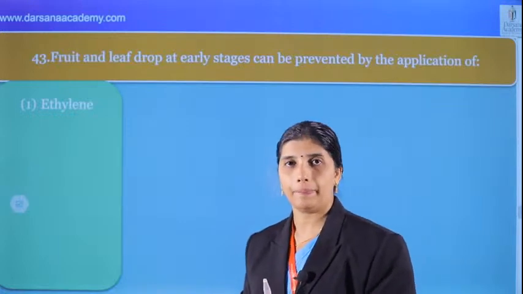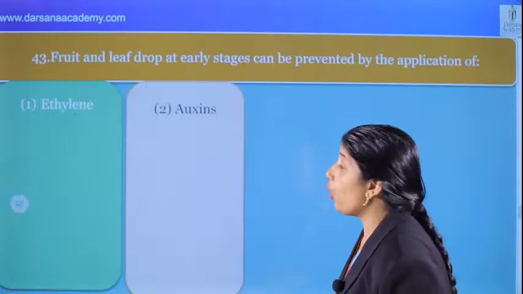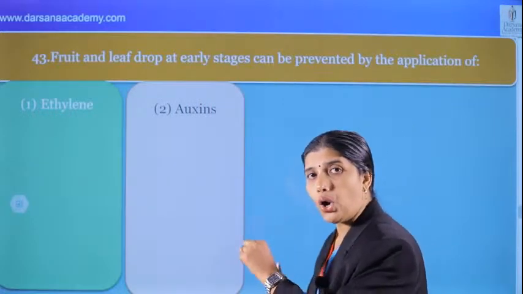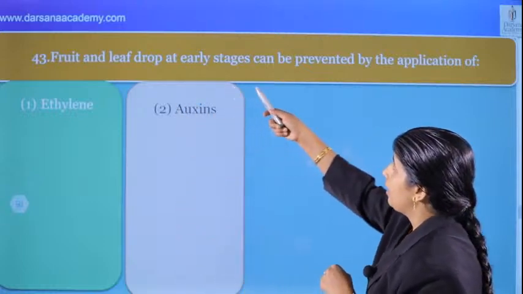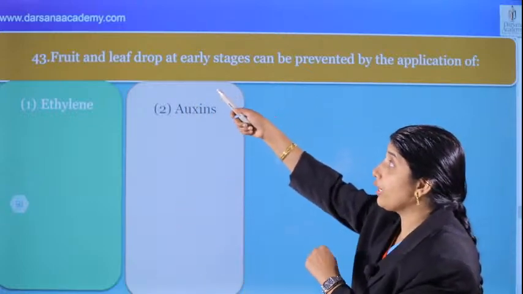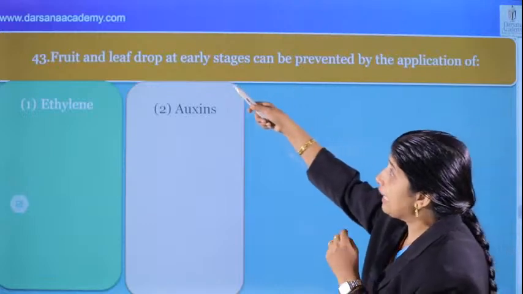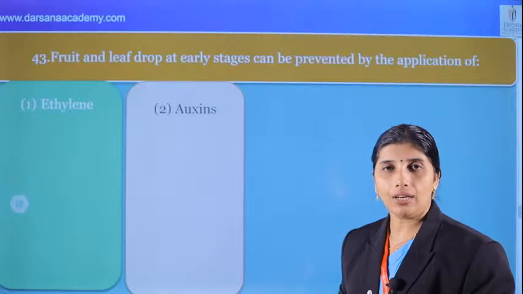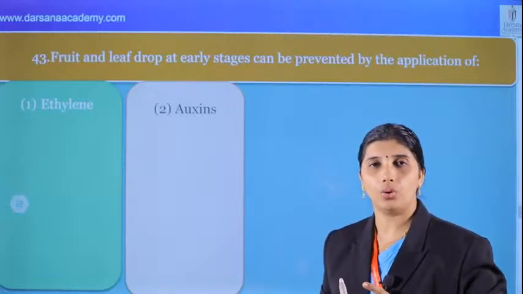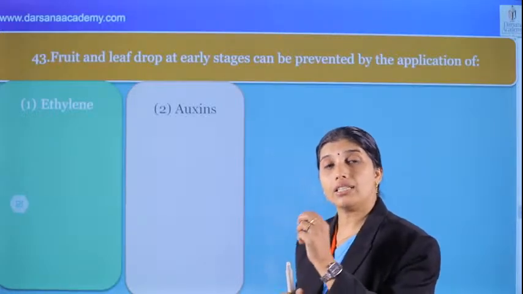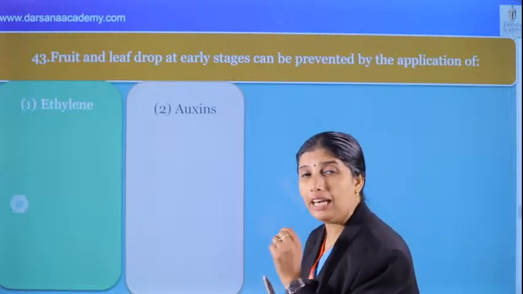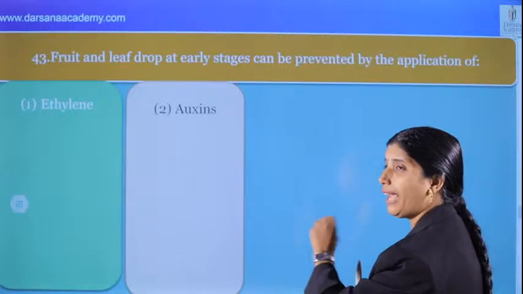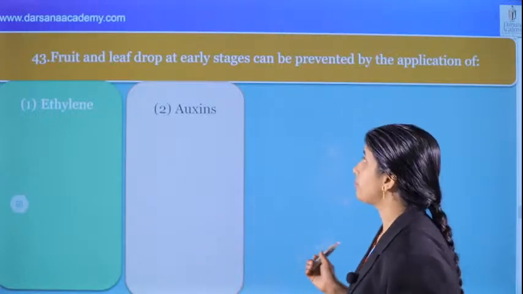Very important. Next we can see auxin function: apical dominance, preventing the falling of older leaves, flowers, fruits. That's a question. Also preventing the falling of younger leaves, flowers, fruits, that is, early stage prevention. Auxin promotes falling of older leaves and flowers. Then auxin causes parthenocarpy in tomato. And also rooting in stem cuttings, flowering in pineapple, xylem differentiation, and cell division. Whatever is written in the NCERT, make notes for preparation.